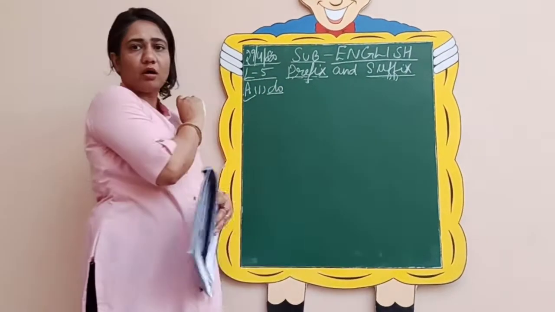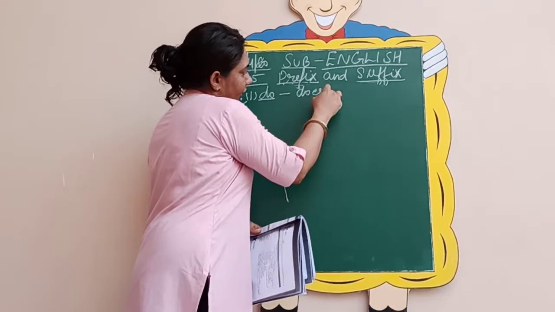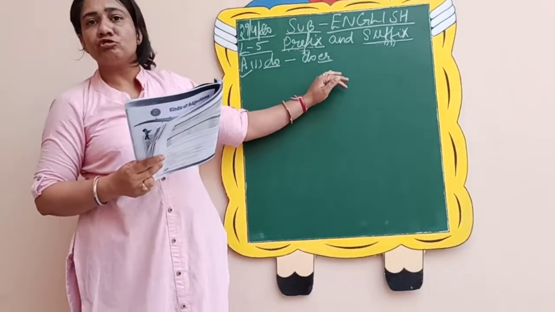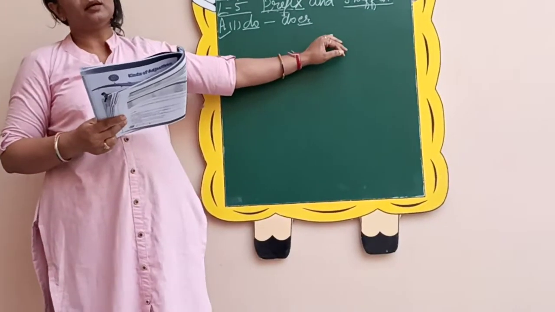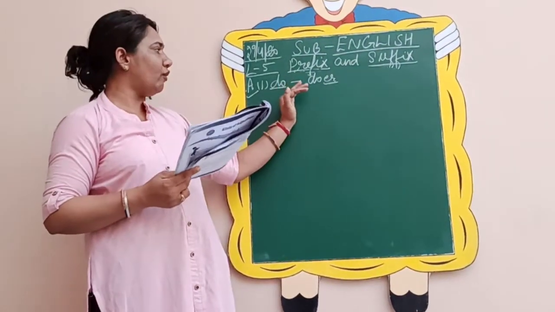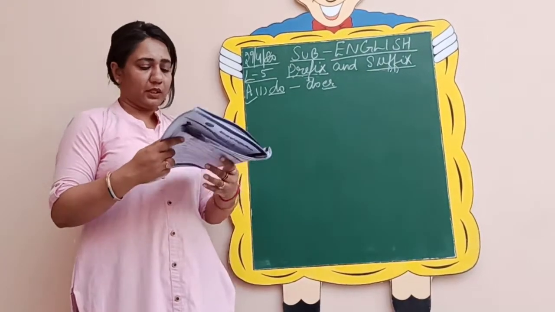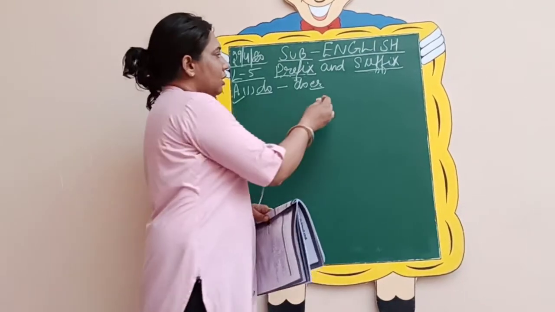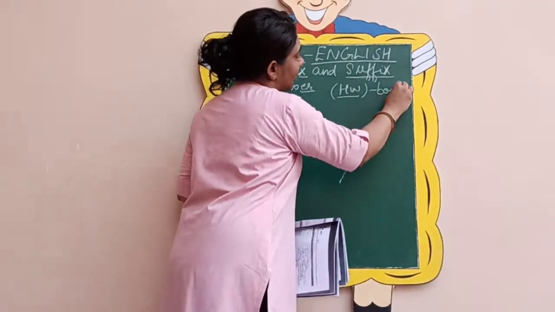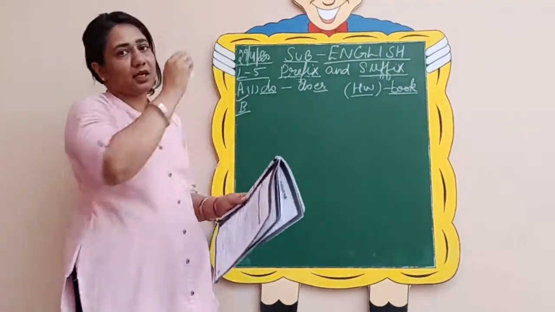This is your verb. If I add er as a suffix, then it becomes doer and it is a noun. So we have changed the part of speech from verb to noun. So this way you will do this exercise. This is your homework. In the book only you will do exercise A as your homework. So we will discuss in the next video.